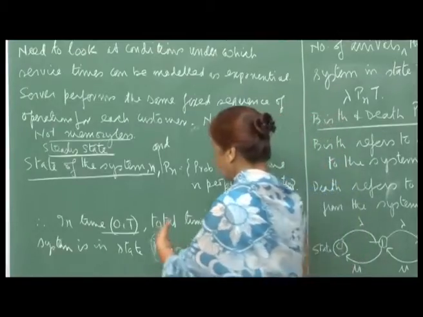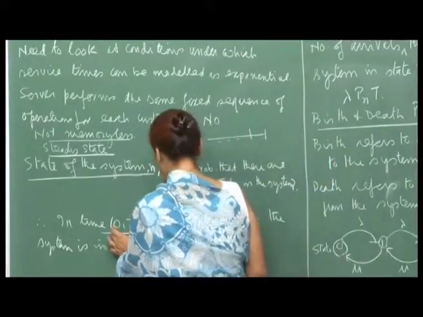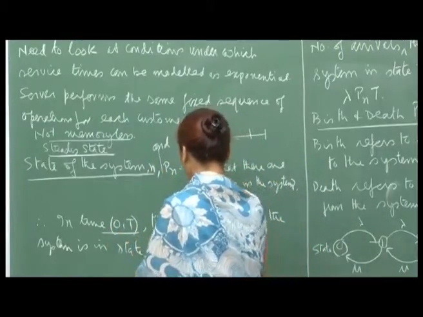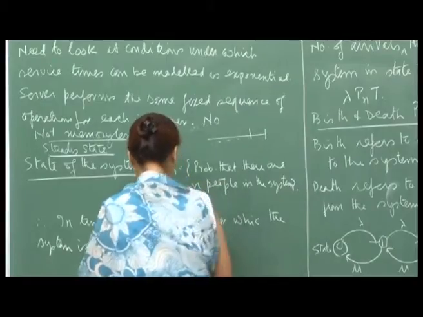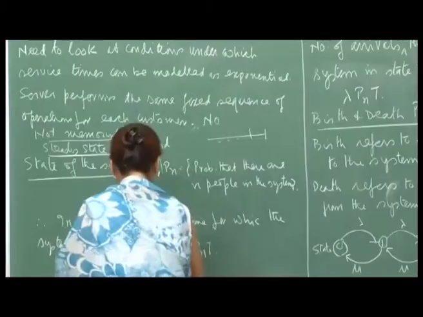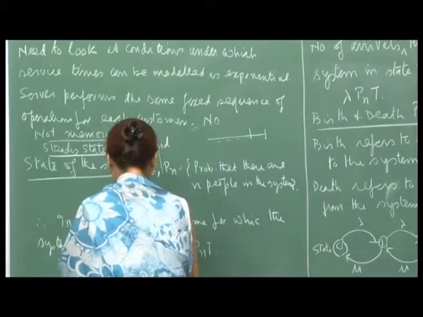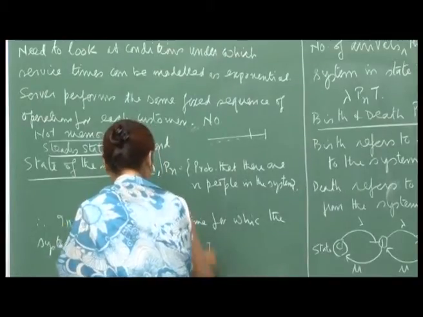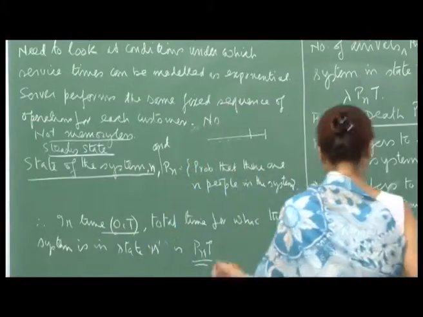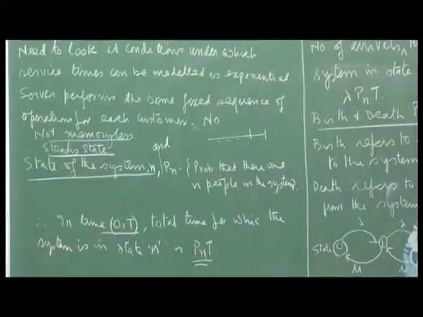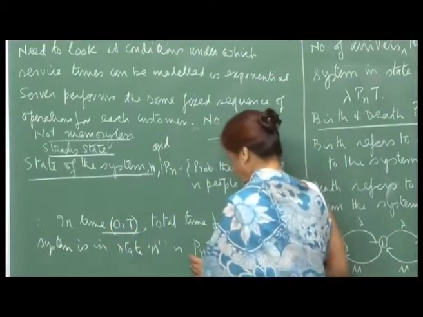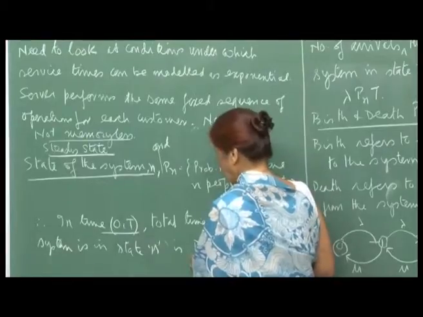And therefore, over the time interval 0 to t, the total time for which the system is in state n is P n t. So, approximately, the proportion of time in this interval for which there are n people in the system is P n t.